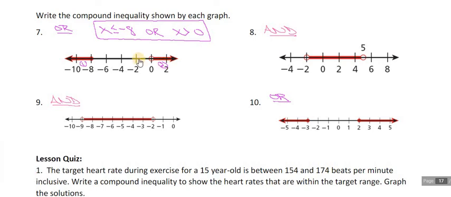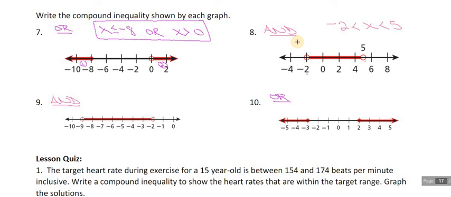For number 8, it's going to be an and. So remember, it's an and sandwich, meaning our variable is going to be sandwiched between our 2 target numbers. So my 2 target numbers are -2 and +5. Okay, so I've got my variable wedged in between, and I need less thans. Okay, so -2 is less than x, which is less than 5.